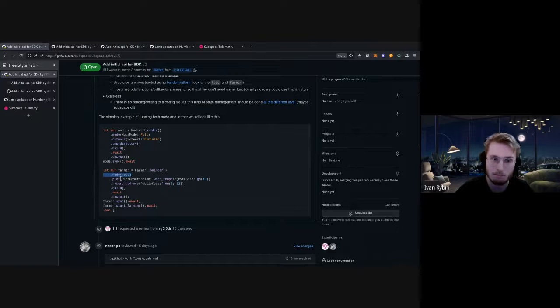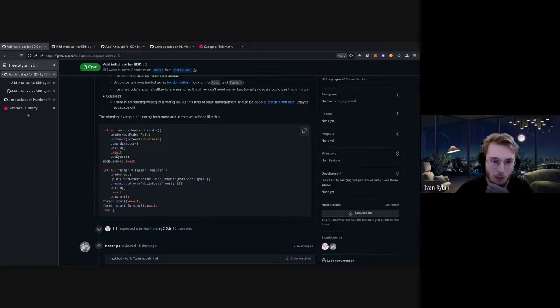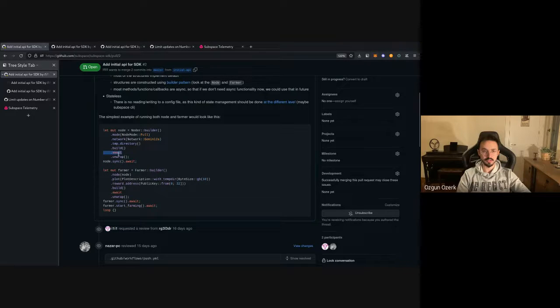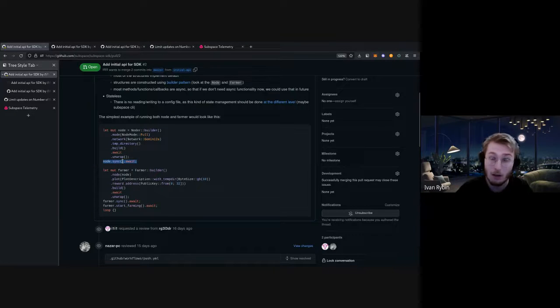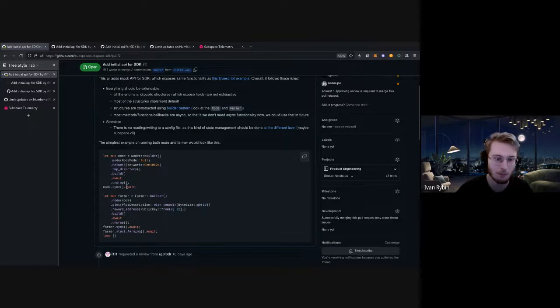Sorry to interrupt, but the await call on the node itself, is it blocking? How does it work, like sync await? You mean this one or this one? The last one, the sync. Yeah, sync await. I believe yes, you'll just block until you are synced. But you can run it in the background.